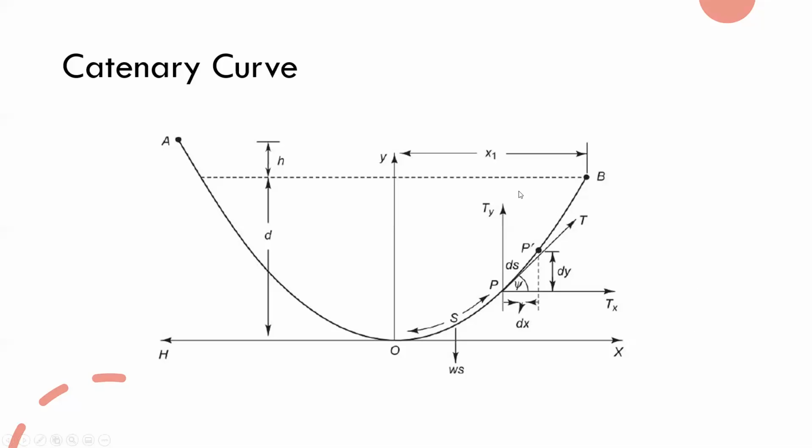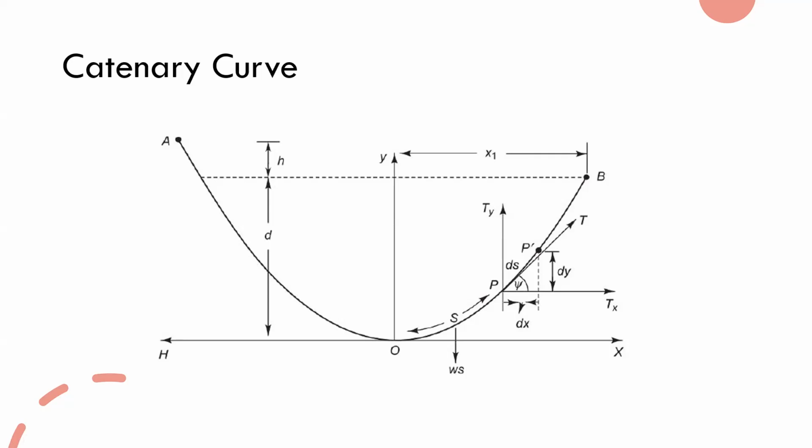We are going to derive equations from this catenary curve to use in this transmission line lecture. But today we are not going to derive that. We are going to derive them next week. Today we are just going to get to know the equations and use them to calculate the values we need.